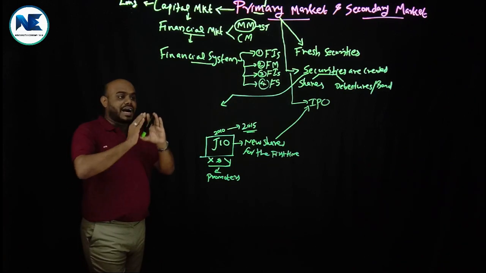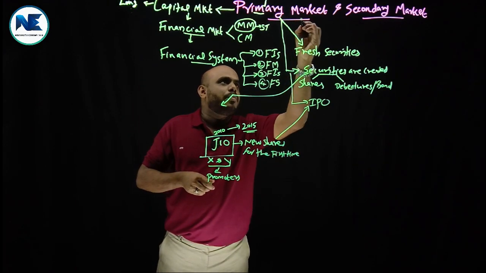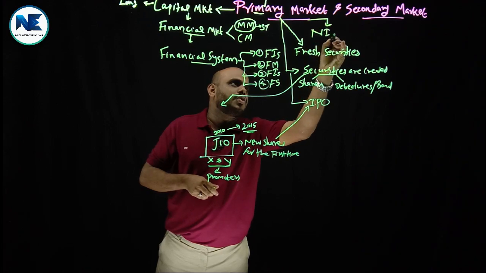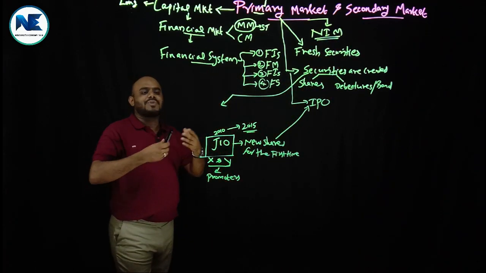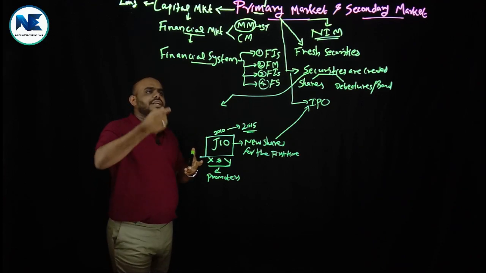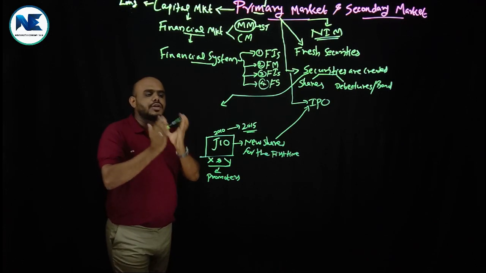Simple point, IPO, right? And that is why the primary market is also known as the new issue market, double underline. New issue market. Why? All the shares or debt instruments issued in the primary market are fresh, are new.